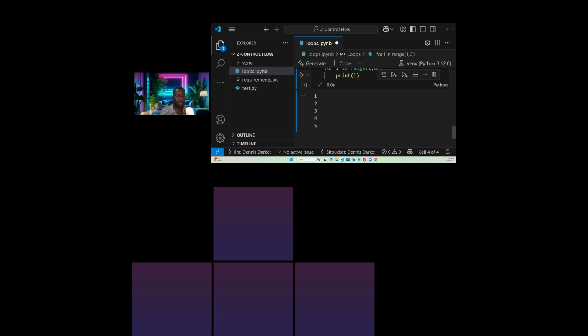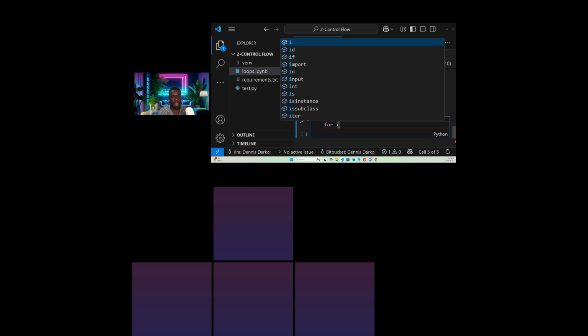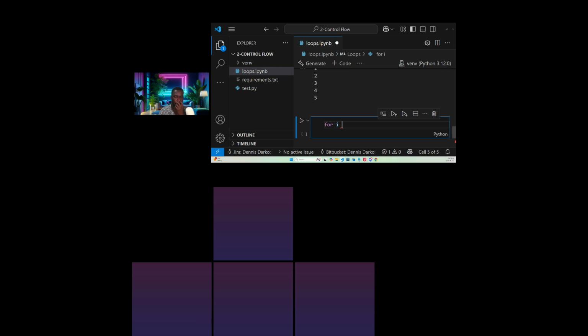Good. Let's look at another scenario. Let's say we have for i in range. We are dealing with range. Remember the reason why I want you guys to be good in range is because we are iterating over a range. Now we are just iterating over a range. We will come to the situation where we will iterate over a string. All right, so you get the two differences.